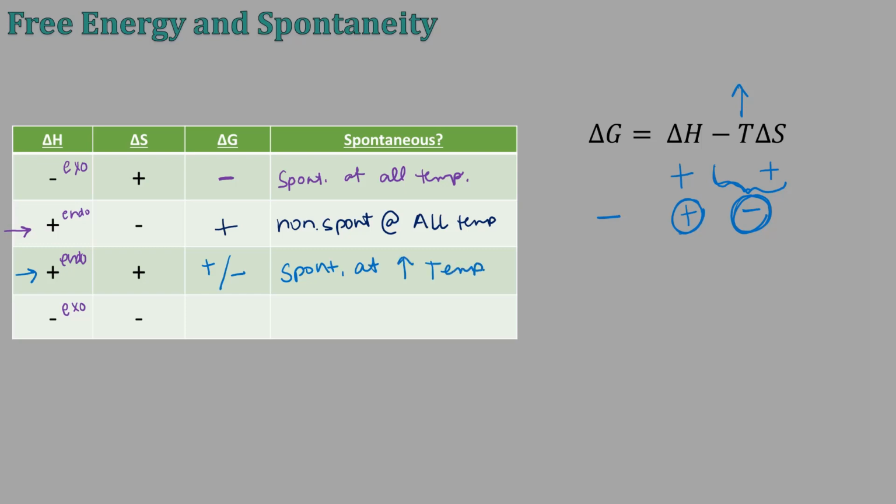Okay, and then the last one that we have is where they're both negative. So this is negative, and this is negative, and we have a negative times a negative, which is a positive. So again, we have a negative plus a positive, so it could be positive or negative. And this one is going to be spontaneous at low temperatures because we'd want this to be bigger than this piece in order for the negative sign to end up in our answer.